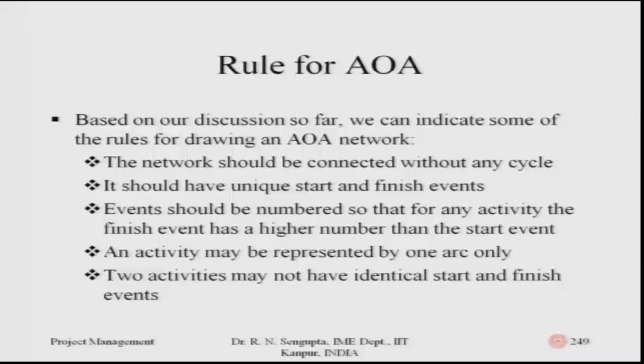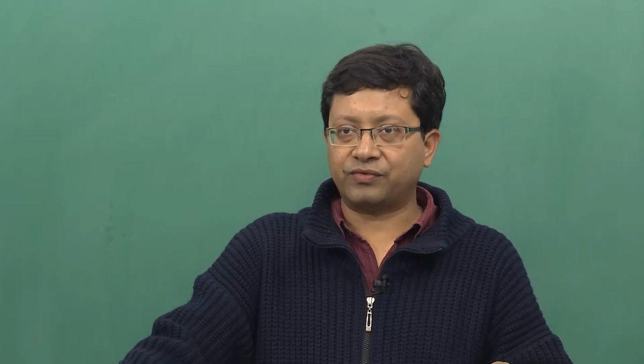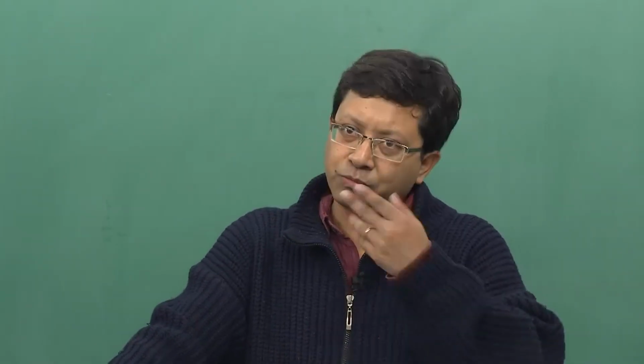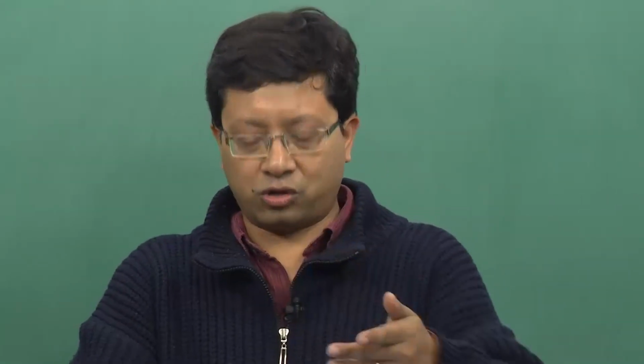An activity may be represented by only one arc. Because this is arc 1, obviously, if it is node 1, it will be done correspondingly. Two activities may not have identical start and finish events. So, if it is an activity on arc concept, the last bullet point would also be applicable to the activity on node concept.